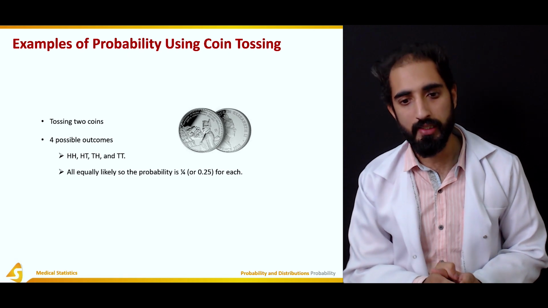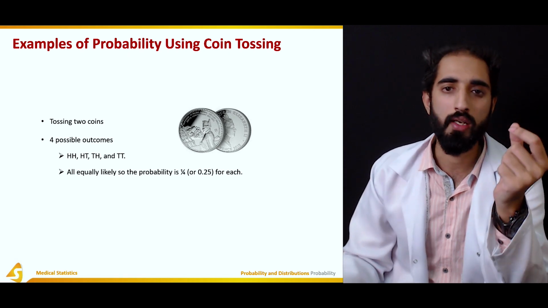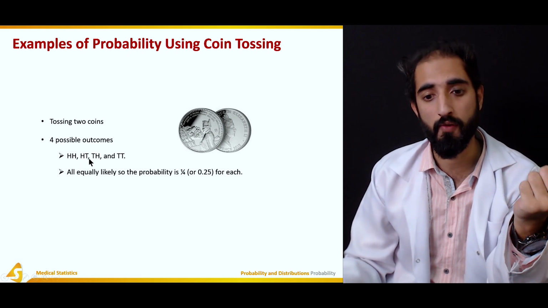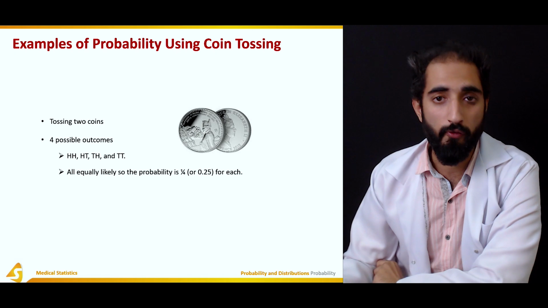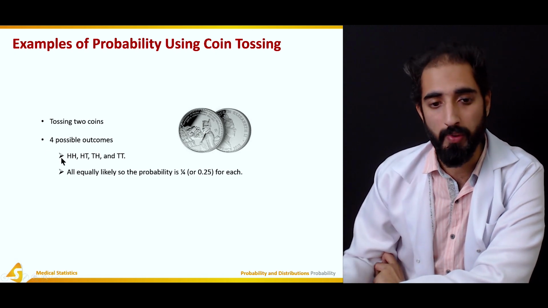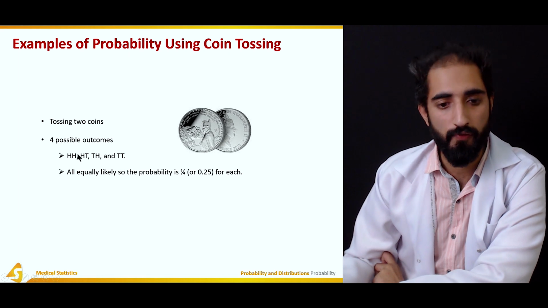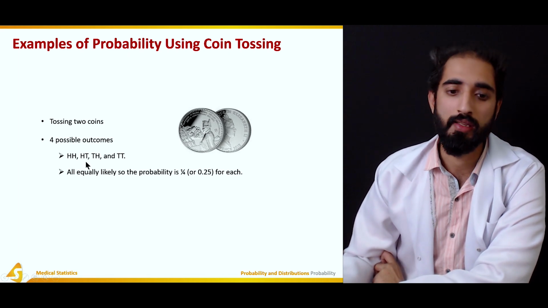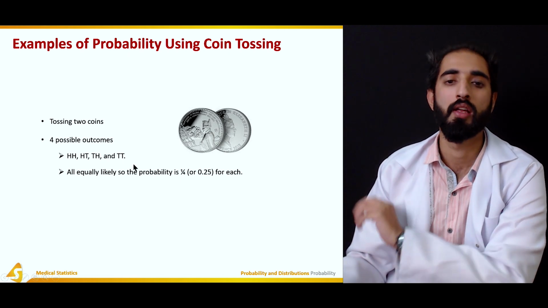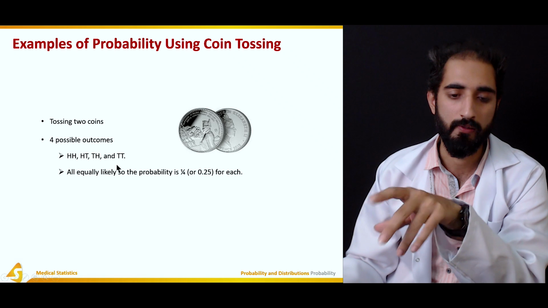So the probability is 1 divided by 4, which is 0.25. So there's a 25% chance of heads heads, a 25% chance of head tails, a 25% chance of tails head, and a 25% chance of tails tails.